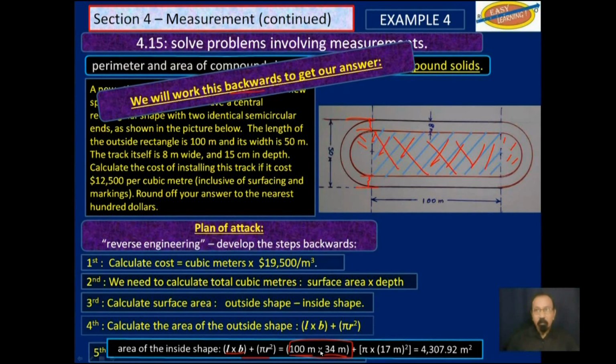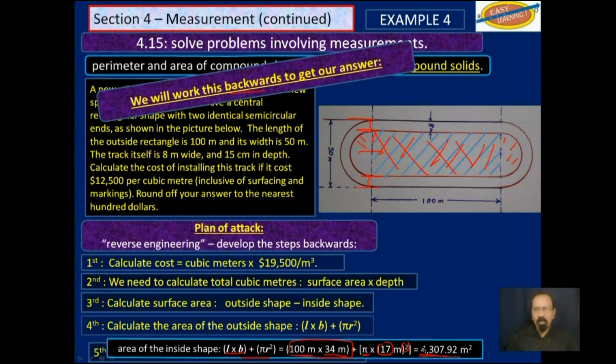The circle is pi r squared. Now remember, we just said from here to here is 34, therefore half of that will be 17. Square that, multiply by pi, and we get a total area inside of 4,307.92 square meters. Now remember, that is not part of the track. That is inside the track.